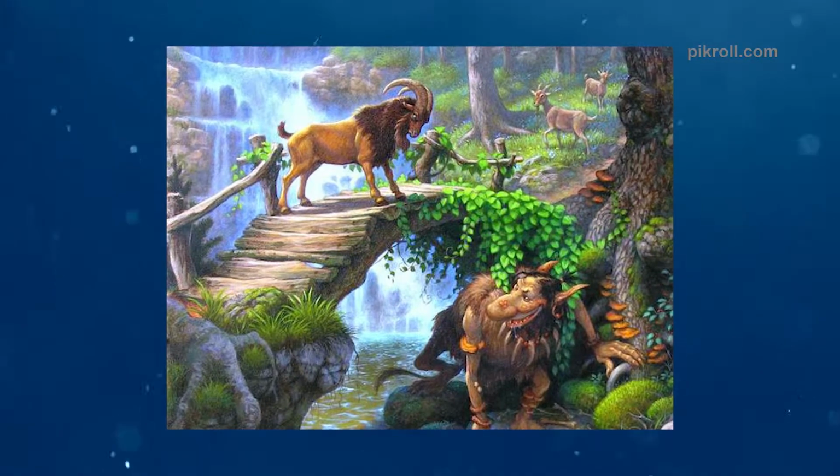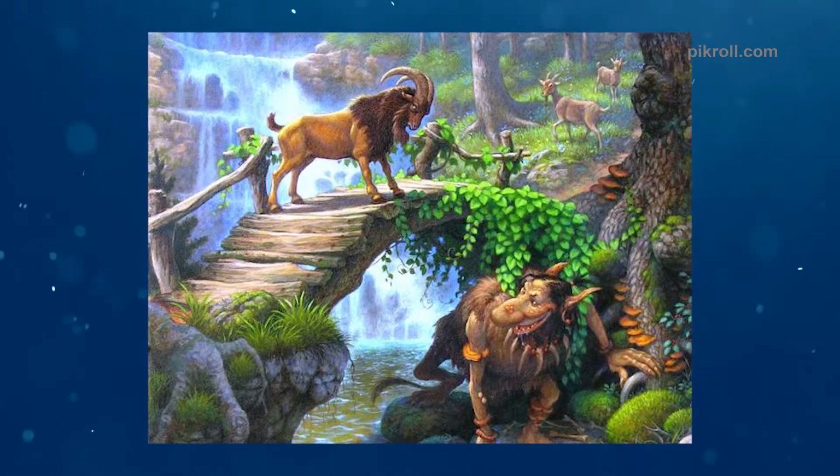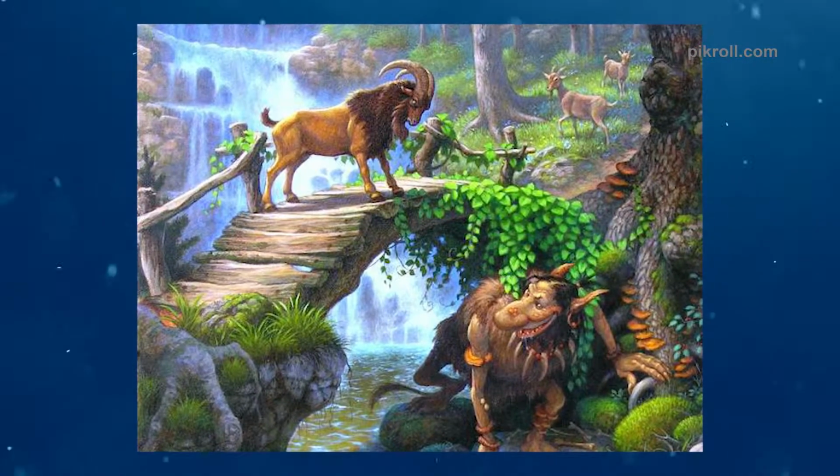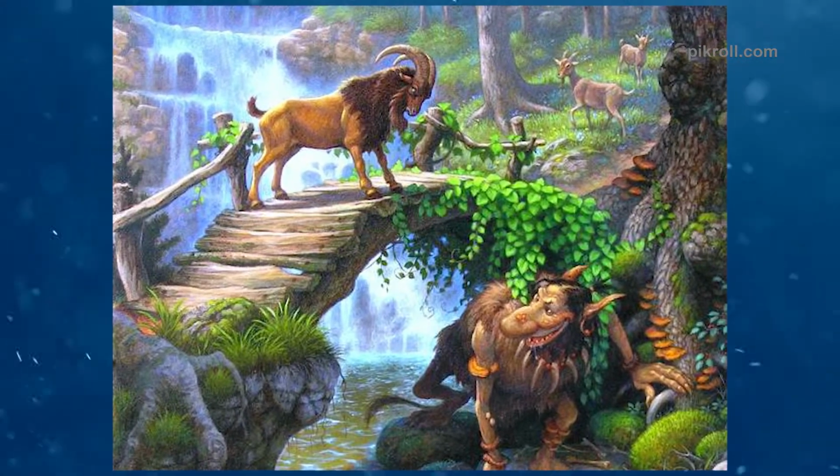Number 17. Three Billy Goats Gruff. Three Billy Goats Gruff is a story about three goats, a baby goat, a mama goat and a papa goat. At one time, in the place where they live there is no grass left for them to survive. So they must cross a river and a hill to get grass and survive.